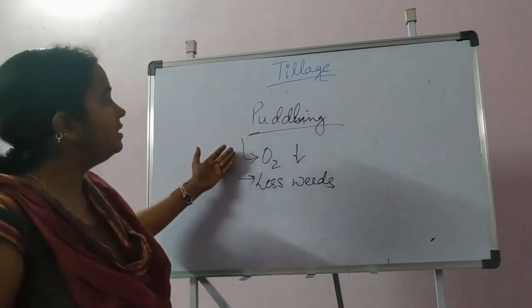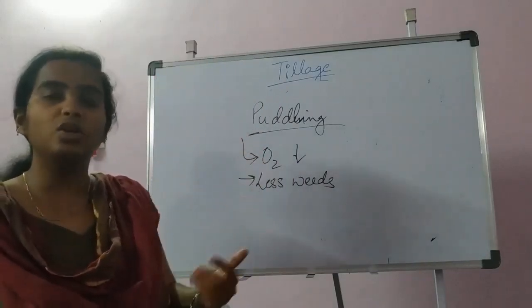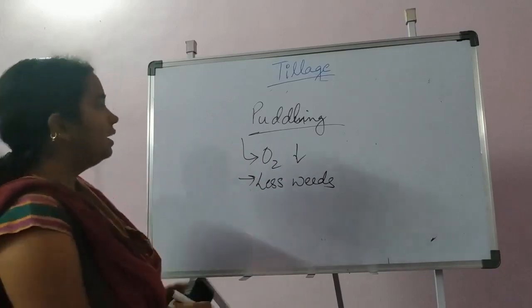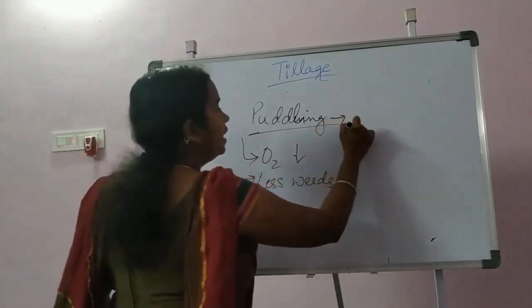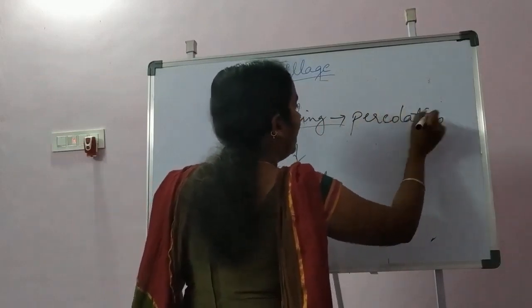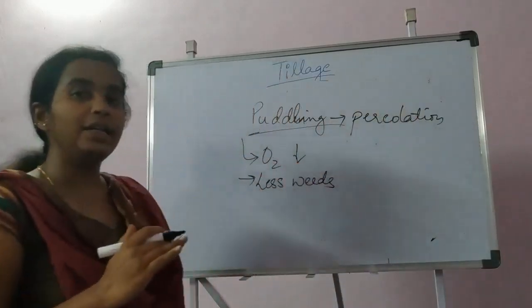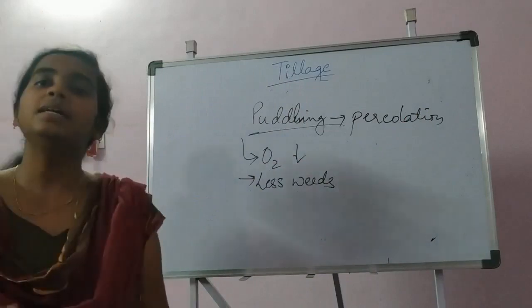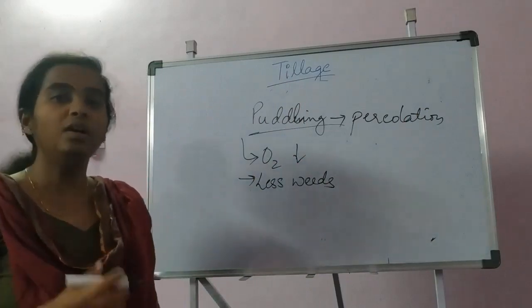So puddling is done mainly for the rice crop, so that percolation will be more and the water will be stagnated on the soil. So these are some important aspects of tillage.